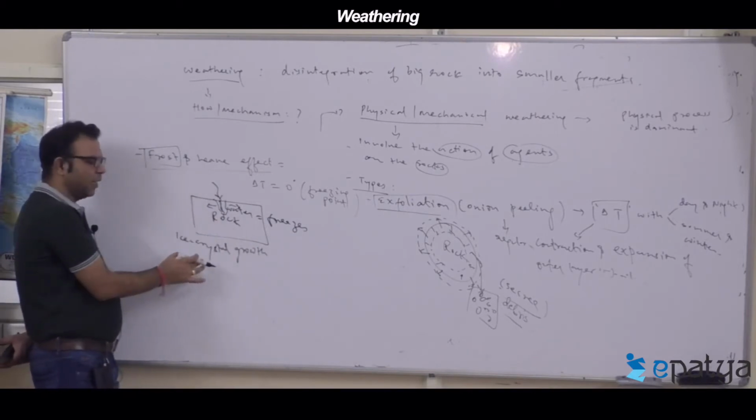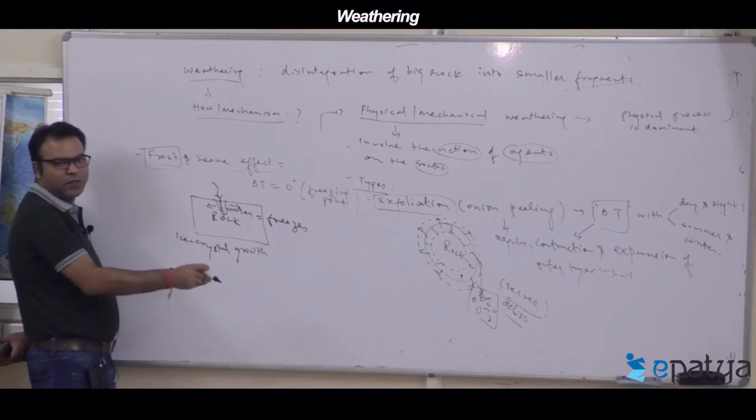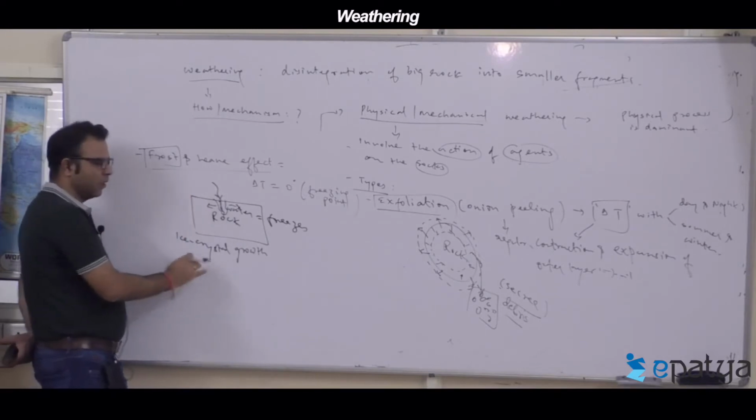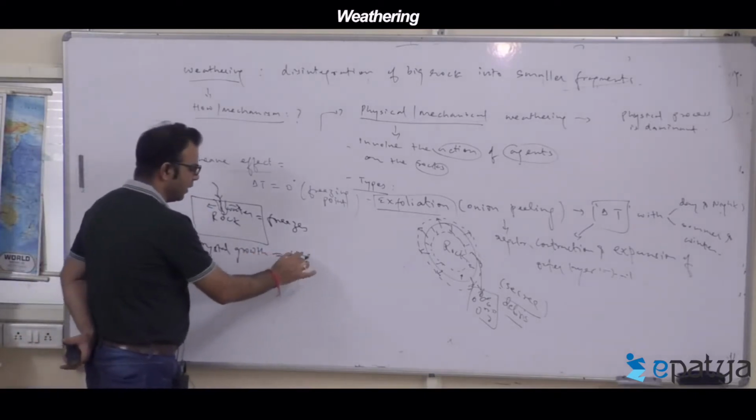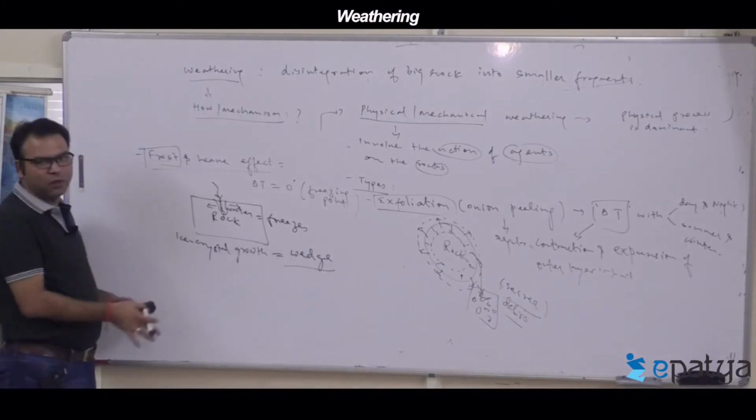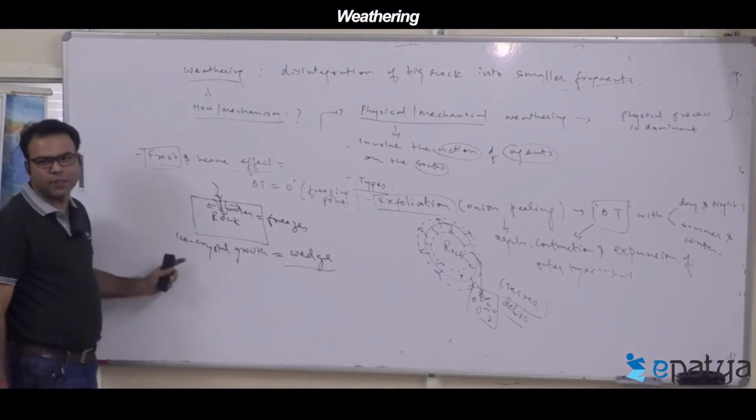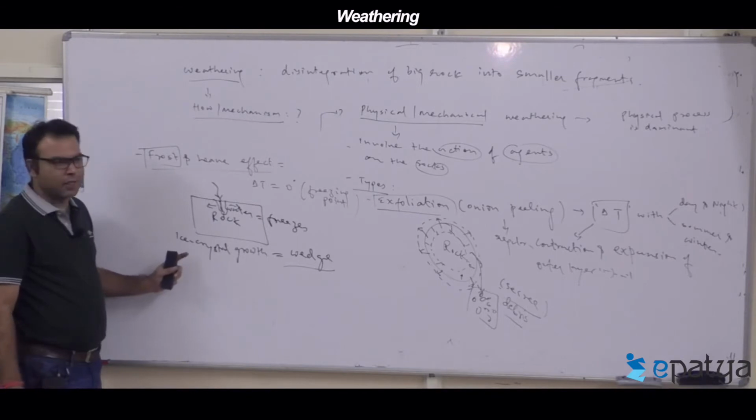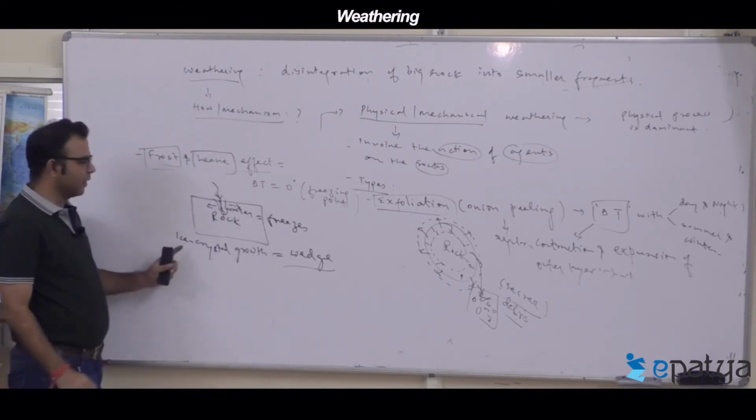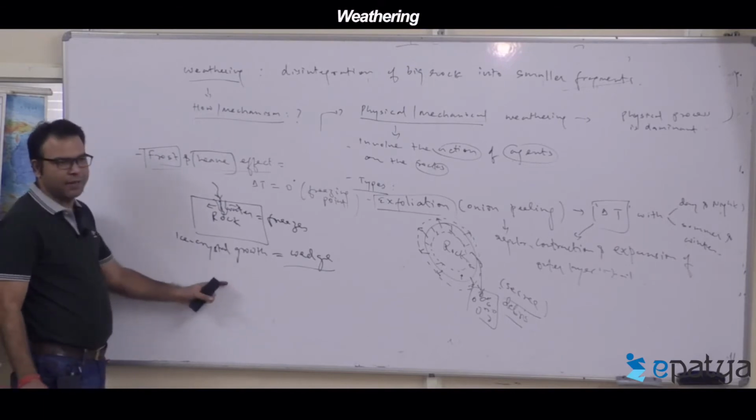We know ice occupies a larger volume than water. As a result, ice crystal growth acts as a wedge, and it will divide the rock into two or more pieces. So that is called the frost and heave effect, our ice crystal growth mechanism.